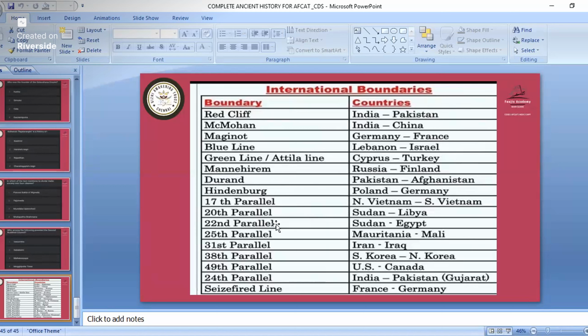Durand, Pakistan and Afghanistan. Oder-Neisse, Poland and Germany. 17th and 20th parallel not that important. 17th to 25th not important. 31st parallel, Iran and Iraq. 38th parallel, South Korea and North Korea. 49th parallel, US and Canada. 24th parallel, India and Pakistan, and ceasefire line, France and Germany. Okay. With this, today we'll finish the class.